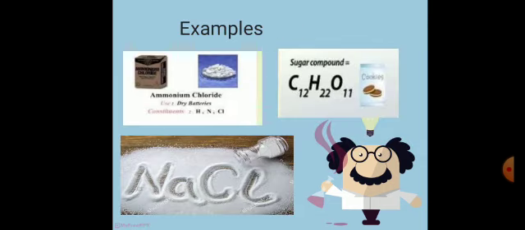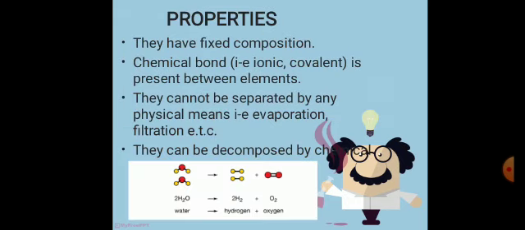Then, there are many examples of compounds. The first one is ammonium chloride, the second one is sugar, C12H22O11, and the common salt is NaCl. Then, the property of a compound is that it has a fixed composition. We discussed in the case of water that we obtain water regardless of its source. So, water obtained from any source has the same, fixed composition.